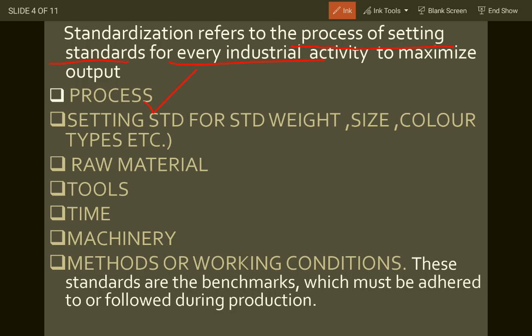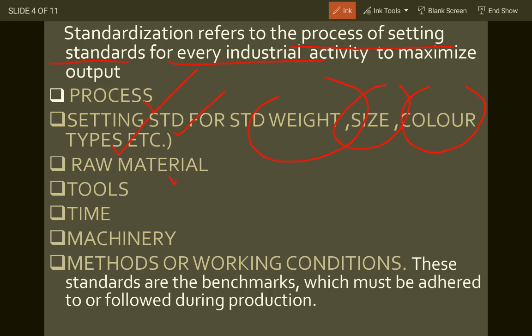The standardized process of making that final product should be fixed. Set standards for standard weight, standard size, standard color, types, etc. For example, I have an industry engaged in making biscuits. The weight, the size, the color or the variety should be fixed, should be standardized. It should not go on changing or vary.